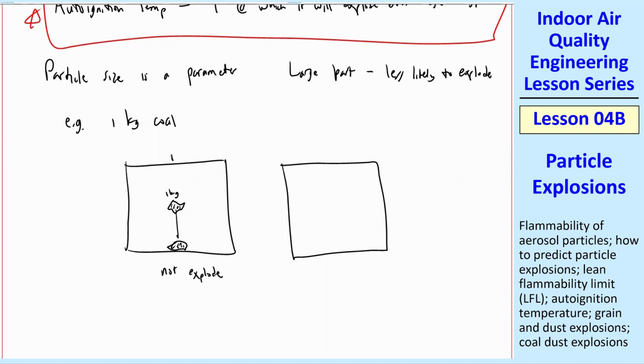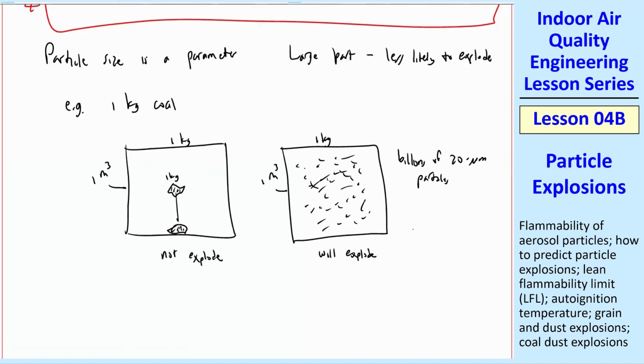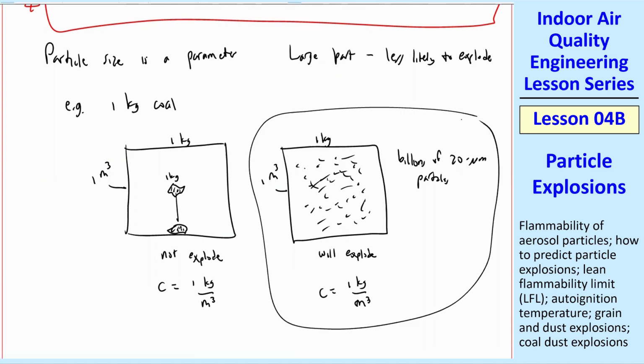On the other hand, let's take the same 1 kilogram of coal and let's pulverize it. By the way, these containers are 1 cubic meter. So you have a cubic meter. And now we're going to pulverize this coal into billions of 20 micron particles. Still adds up to 1 kilogram. So we got all this dusty coal here. It depends on temperature too, but at room conditions that can explode if there's a spark. Both of these have a mass concentration of 1 kilogram per cubic meter. But these are vastly different animals here. The one on the right is the one we're concerned with that could possibly explode when you have dusty air.